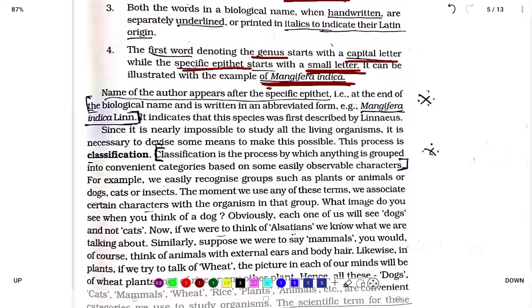Next, the classification. Here the definition is given. Classification is the process by which anything is grouped into convenient categories based on some easily observable characters. For example, we easily recognize groups such as plants or animals or dogs, cats or insects. The moment we use any of these terms, we associate certain characters with the organism in that group. What image do you see when you think of a dog? Obviously, each one of us sees dogs, not cats.